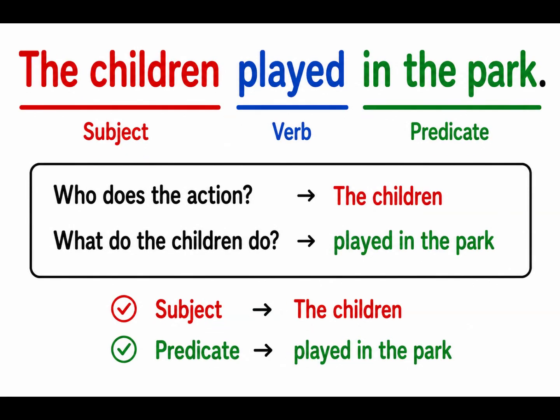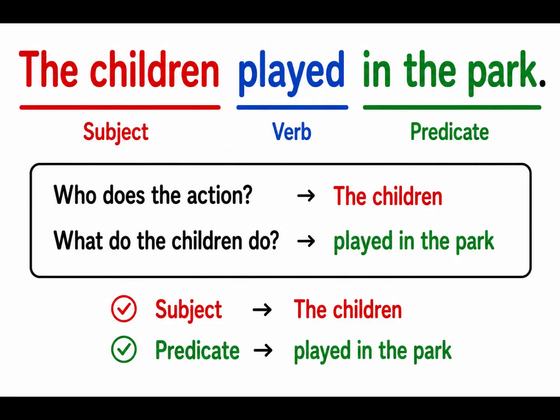Moving to the next. The children played in the park. What am I speaking about, or who am I speaking about? Yes, I'm speaking about the children. Hence, the children here is the subject. Played in the park is a predicate because what is it I'm saying about the children?